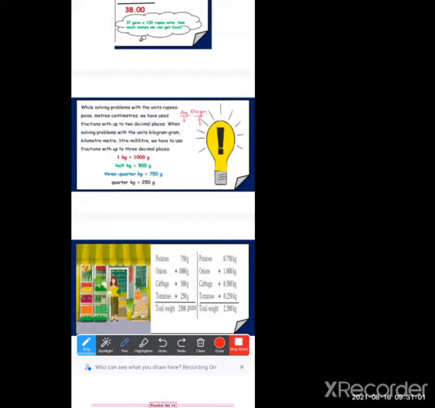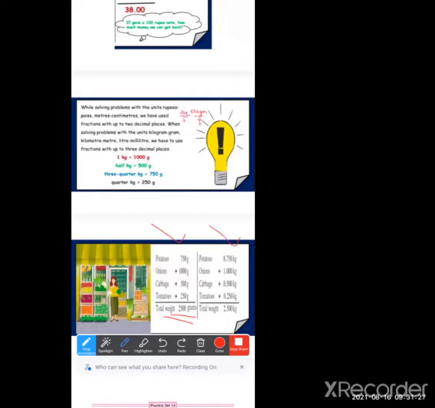Okay. So all of you got the same answer. What answer did you get? 2,500 grams. That is 2,500 grams, the total weight of all the vegetables. Now see, the grams we have to convert into kg.